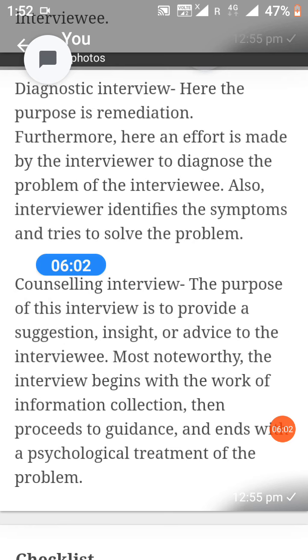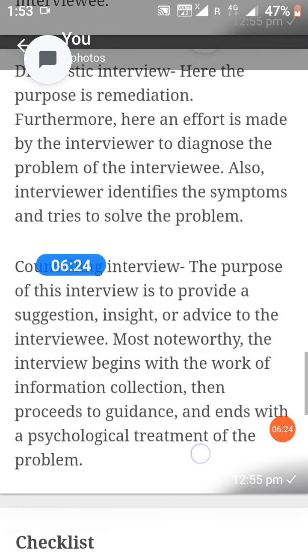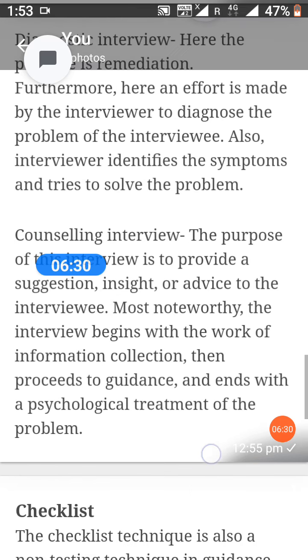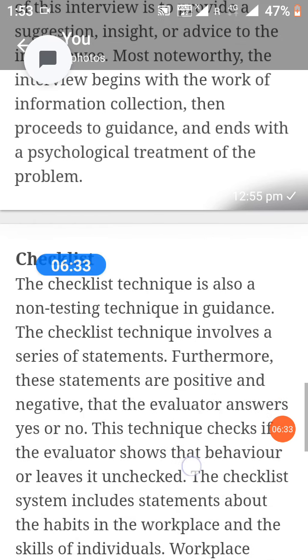Next, counseling interview. The purpose of this interview is to provide suggestions, insight, and or advice to the interviewee. Most noteworthy, the interview begins with the work of information collection, then proceeds to guidance and ends with the psychological treatment of the problems. Okay. Next point, checklist.